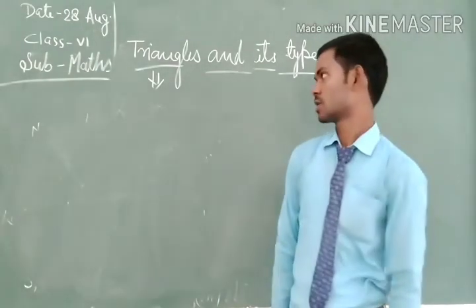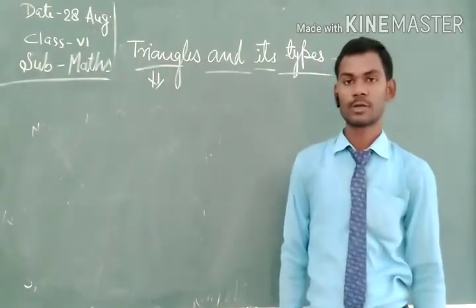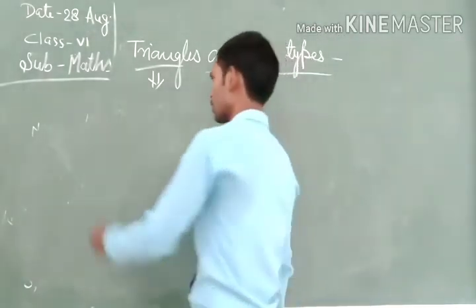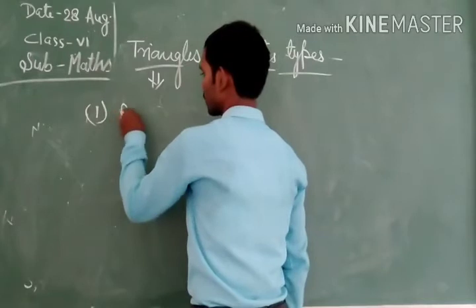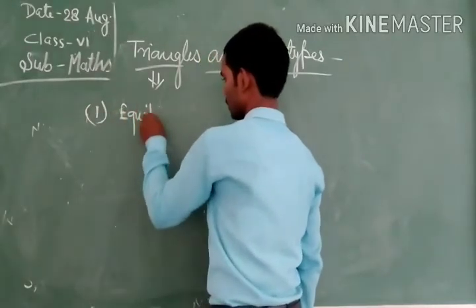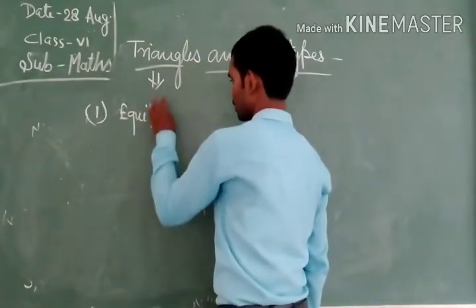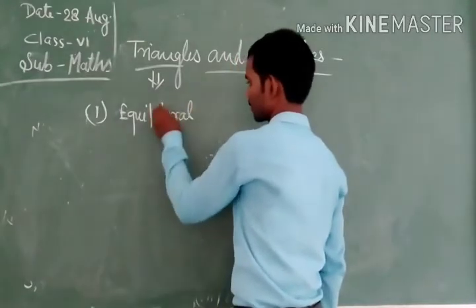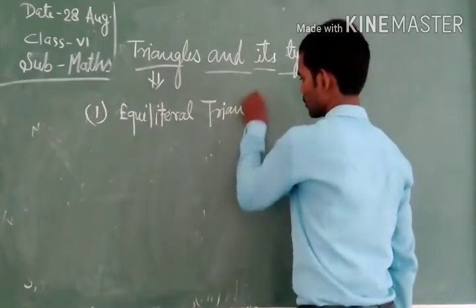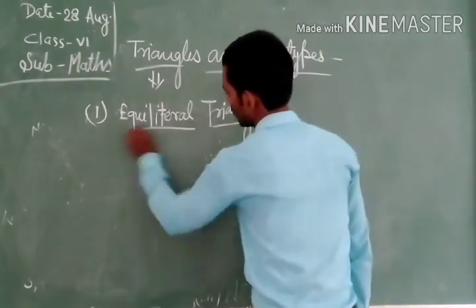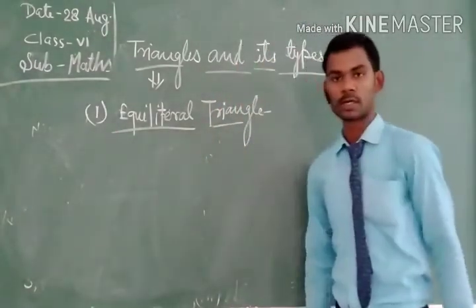Okay, and now let us see its types. So the first type of triangle is the equilateral triangle.